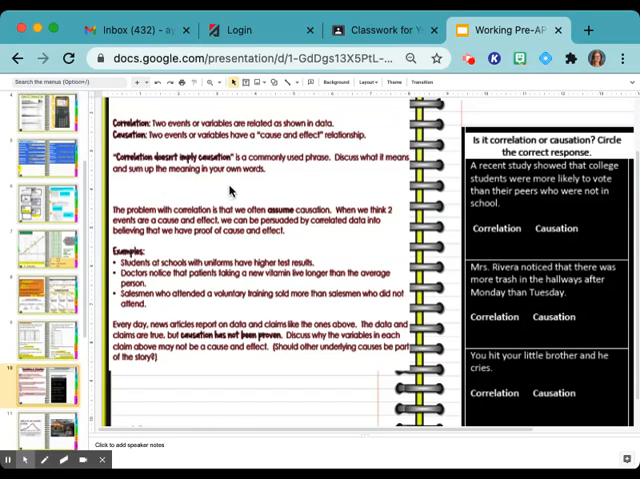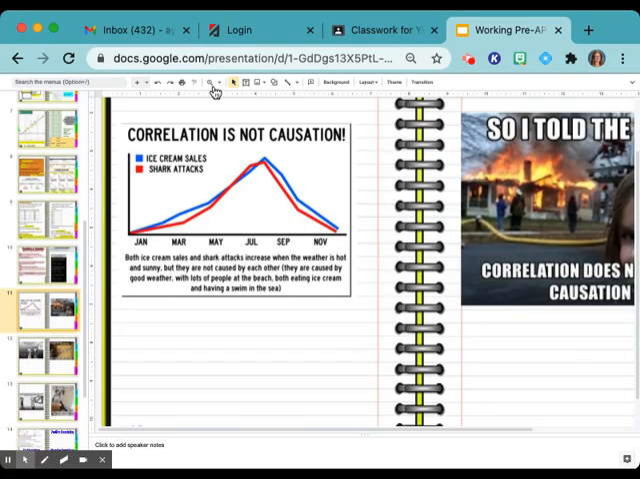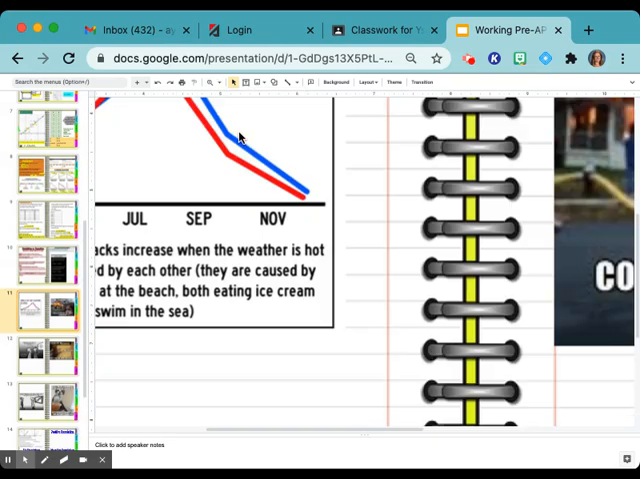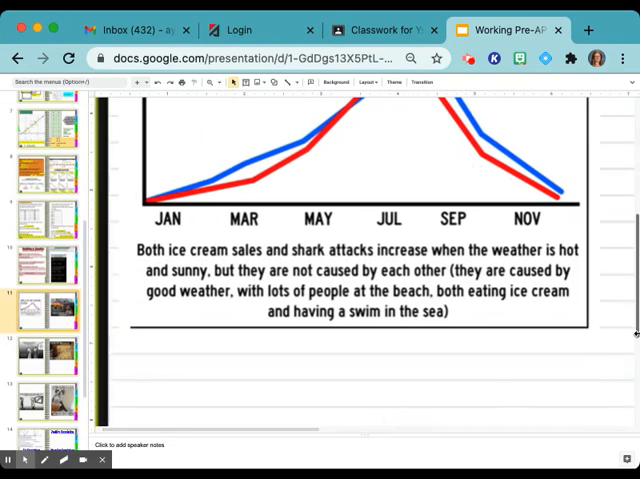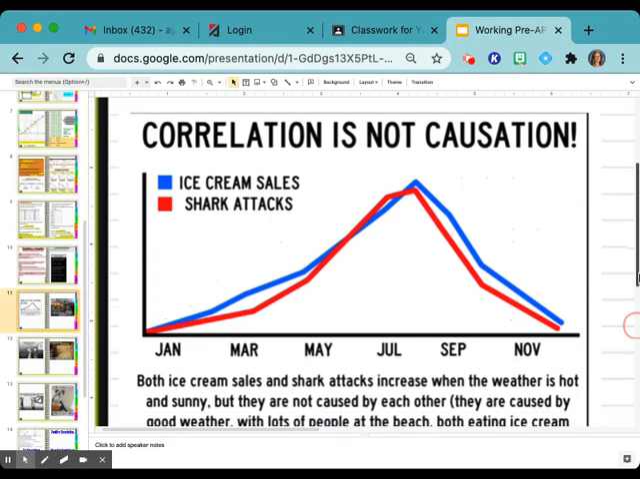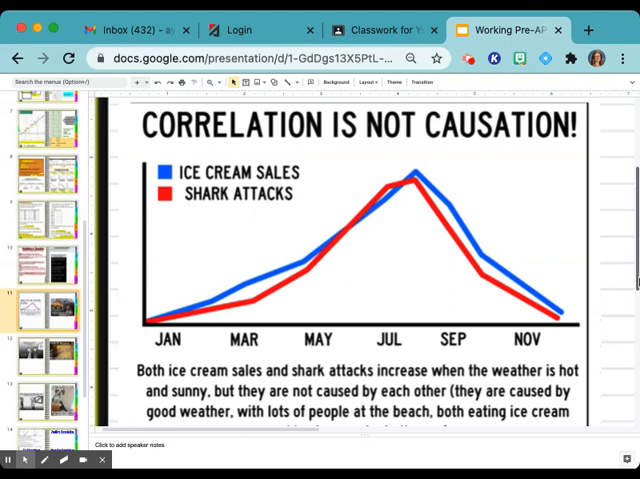So before I have y'all do that, I'm going to show you a couple of memes I found. Okay, so let's look at this one. It's not on your slides. Correlation is not causation. So let's look at what the two variables are: ice cream sales and shark attacks. Do ice cream sales cause shark attacks? No. But in this, does it look like they might? Because they both increase at the same time and then decrease together?